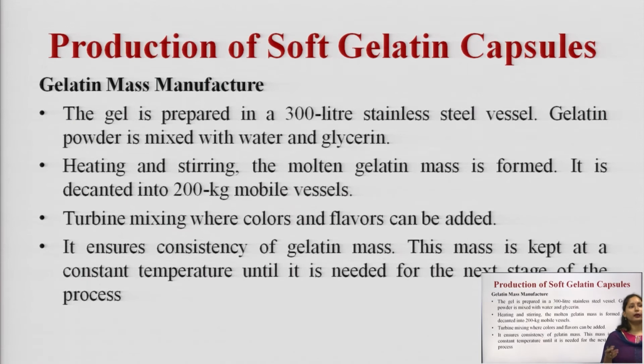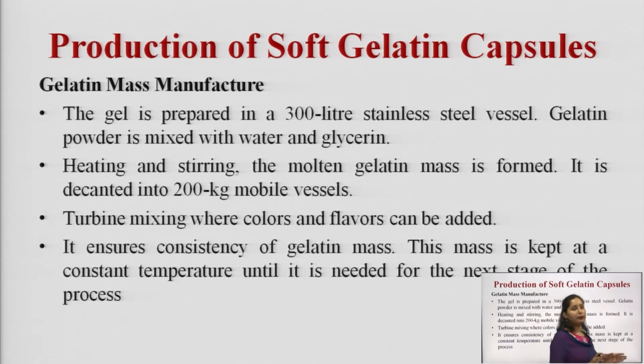Then we heat and stir, the molten gelatin mass is formed and it is decanted into a 200 kg mobile vessel. Then after mixing, de-aeration of the gelatin mass is done to remove any air bubbles entrapped during the processing.